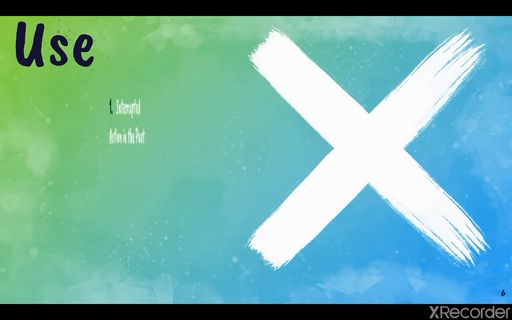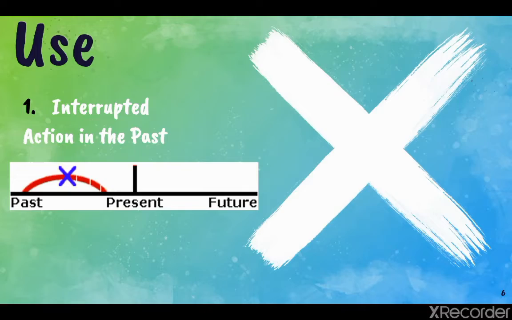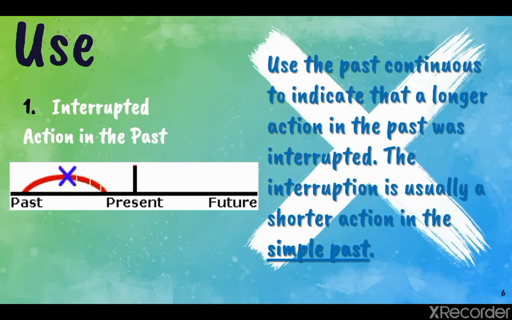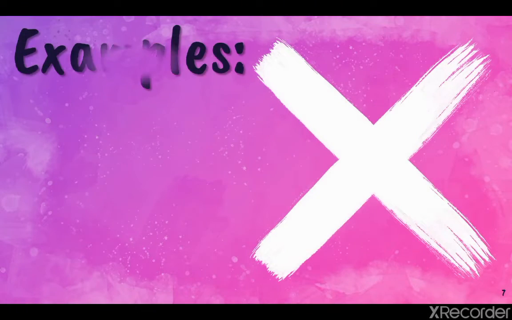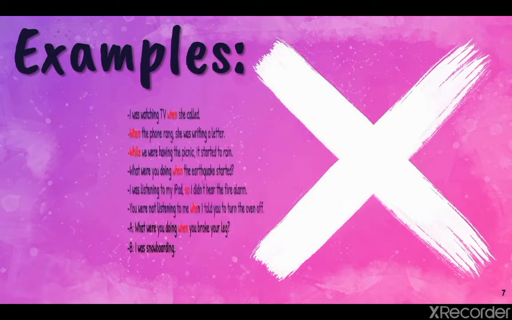The first use of the past continuous: interrupted action in the past. Remember, click on the video to stop and you can read all the structure. Now we have examples for this first use.